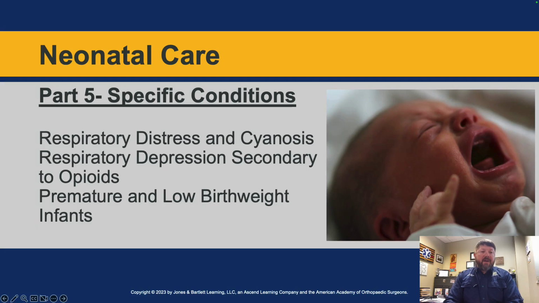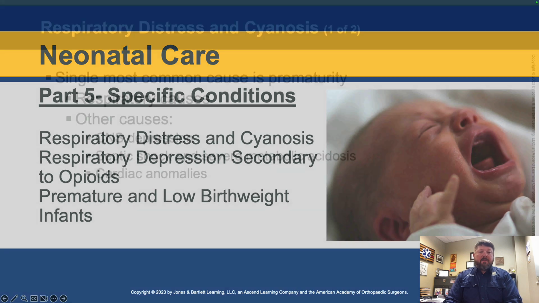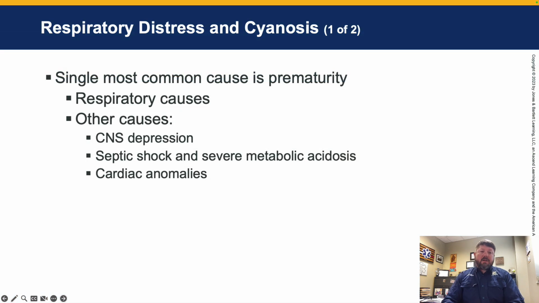Neonatal Care Part 5. We're going to continue talking about specific conditions: respiratory distress and cyanosis, respiratory depression secondary to opioids, and premature and low birth weight infants. Respiratory distress and cyanosis. The single most common cause of respiratory distress and cyanosis is prematurity.